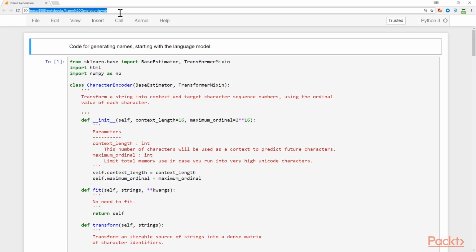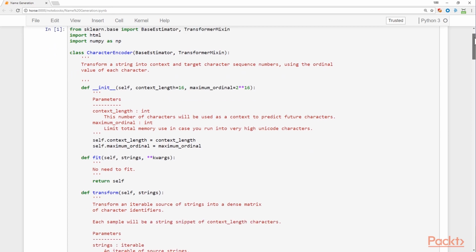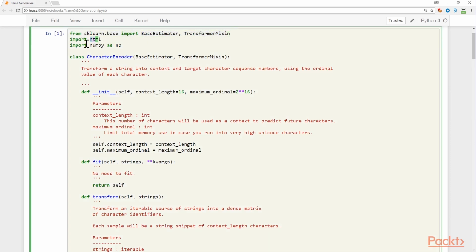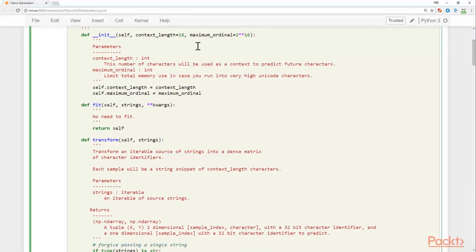Alright, now we can dive into the name generation IPython notebook that's in the source code that we've downloaded. At the beginning, we're going to be generating a language model, which is a way of representing text and strings, and we're going to focus on character-based language models and character-based encoding. We're going to use the base estimator and transformer, and again be building an encoder that extends the scikit-learn style interfaces. We're building a transformer that uses the base estimator and transformer mix-in that will transform text, a string, into